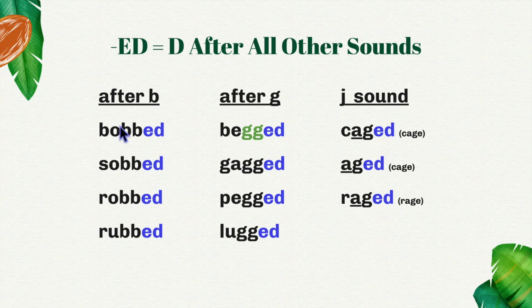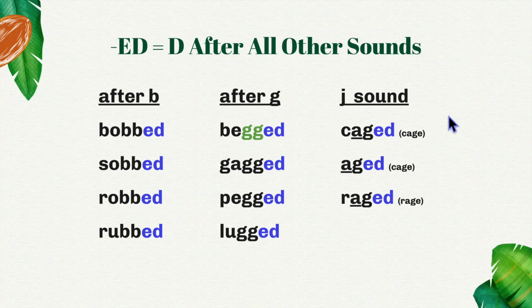Now you might wonder, why are there 2 B's here? Why are there 2 G's here? If you only had 1 B or 1 G, you might think that the word had a long O sound. You might think this was bobed. The double B and the double G show you that the vowel before it is supposed to have its short sound. Ed is pronounced like the letter D after words that end in the J sound.